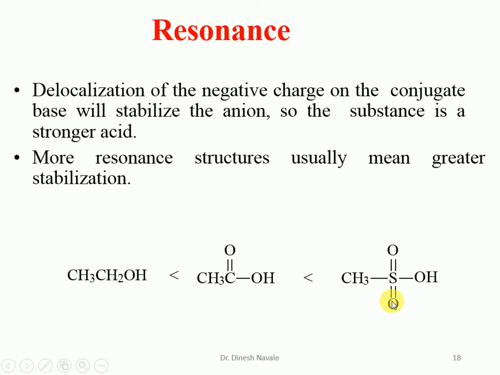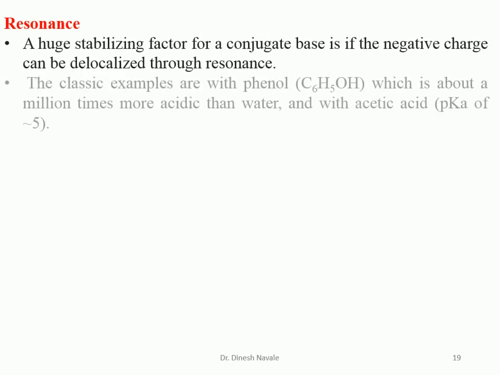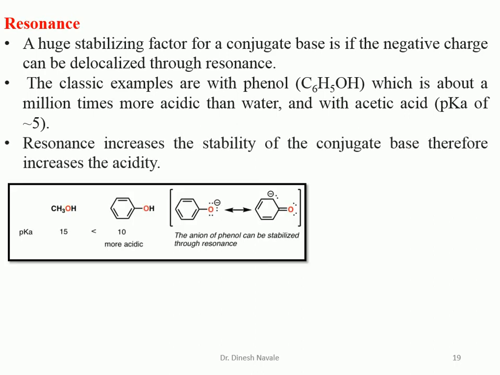So there is more resonance in methane sulfonic acid than acetic acid, and no resonance in ethanol. That's why, due to the resonance effect, methane sulfonic acid is a stronger acid than acetic acid, which is stronger than ethanol. So resonance plays a very important role in stability.